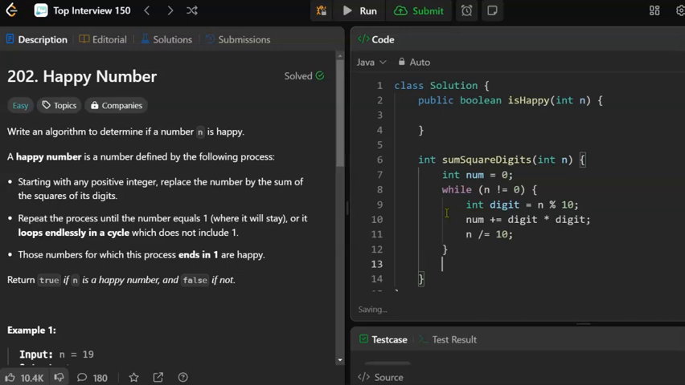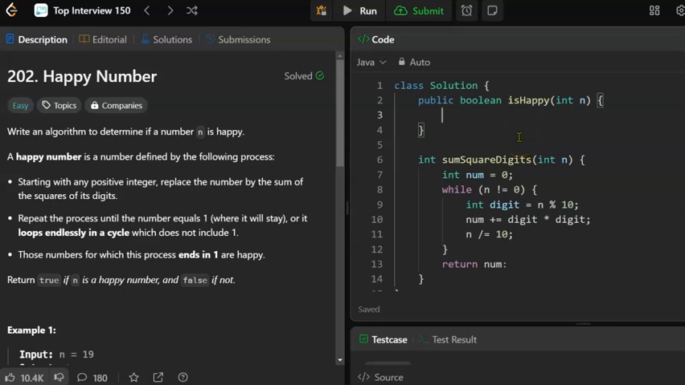Eventually, we will run out of digits, and that'll be indicated by n equaling 0, and we'll return num. N will equal 0 because we'll get shorter and shorter numbers. Eventually, we'll get a single-digit number. Once we do integer division with 10, that's going to equal 0. All right, some square digits.